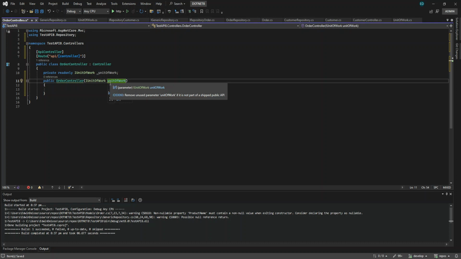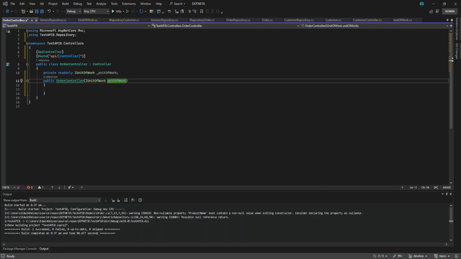So what is dependency injection? Of course, in .NET 6, .NET 7, even in .NET Core and .NET 8, dependency injection is built in. In the .NET Framework, you have to use a third party like Autofac to be able to use dependency injection.